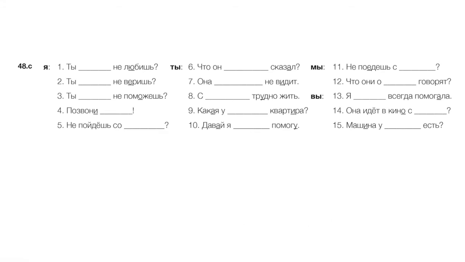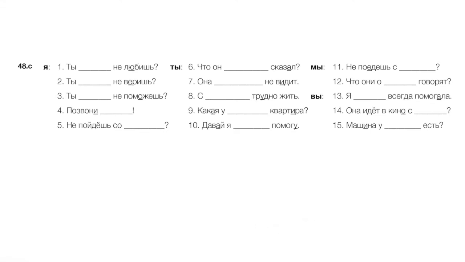Again, with the mobile vowel there. Ты, right, what did he say to you? Dative. Что он тебе сказал? 7, she doesn't see you. Accusative. Она тебя не видит. 8, with you, it's hard to live, right? It's hard to live with you. С тобой трудно жить. 9, what kind of apartment do you have? Right, requires the genitive. Какая у тебя квартира?